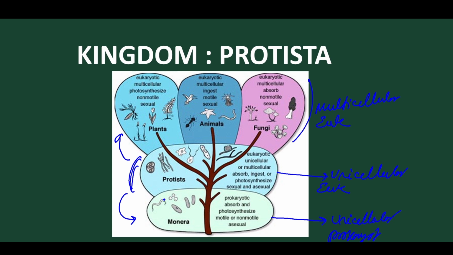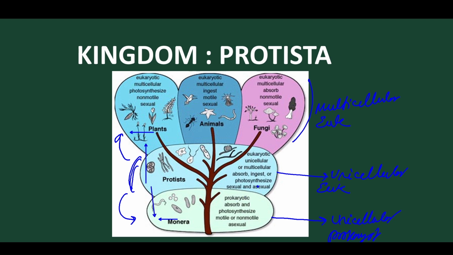So Protista forms a connecting link between unicellular prokaryotes and multicellular eukaryotes. It forms a connecting link between unicellular and multicellular. Got it? And Protista forms the connecting link not only between these two, it also forms a connecting link between this and also between this.